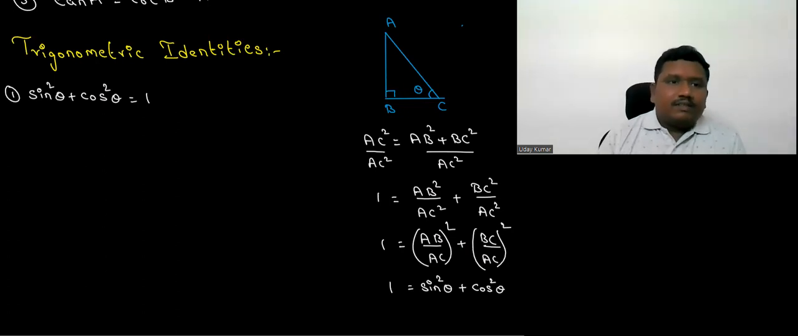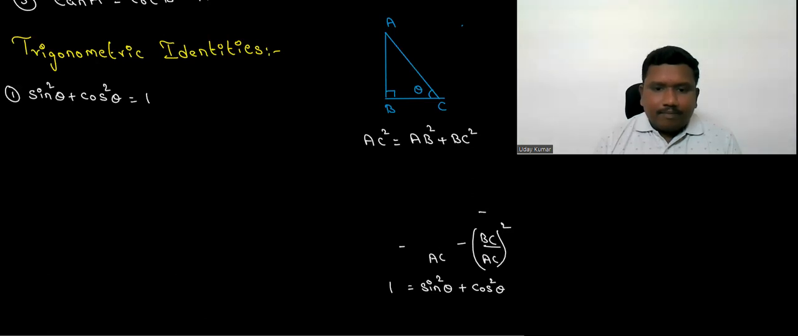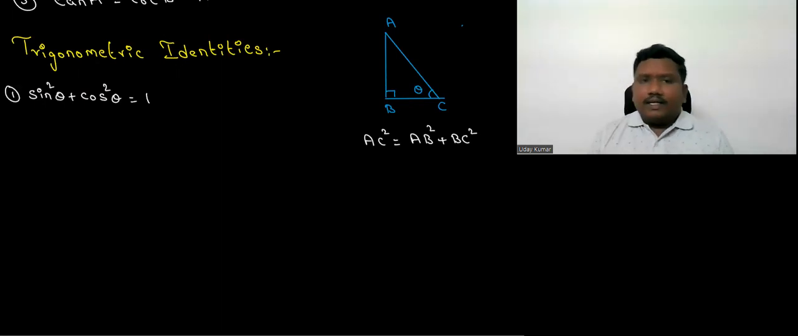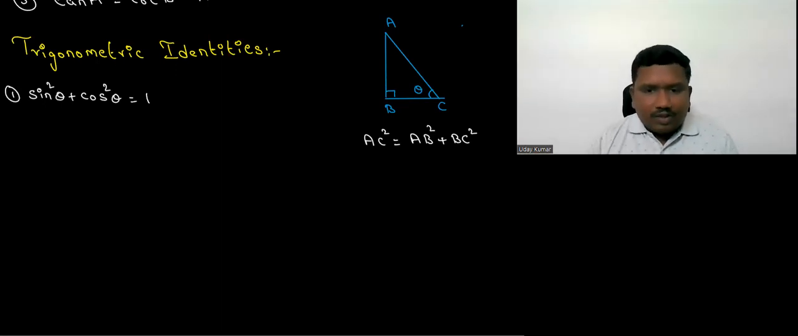And the second one, let us see. Even that second one will come from this basic condition of the Pythagoras theorem. So here, again, let's go back to the Pythagoras theorem statement. Hypotenuse square is equal to side square plus side square. Then I got AC square is equal to AB square plus BC square. This time, let us divide both the sides. Earlier, we divided with AC square. Now, let's divide that with BC square.